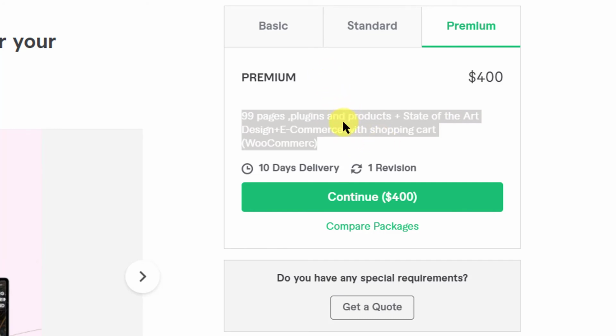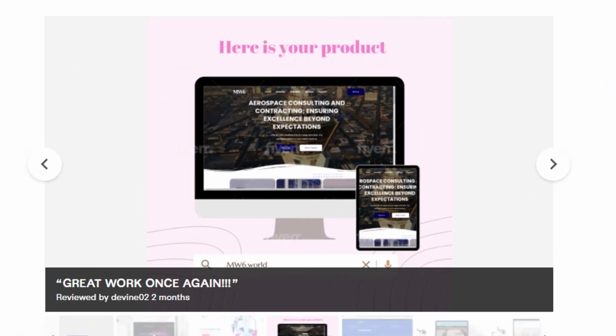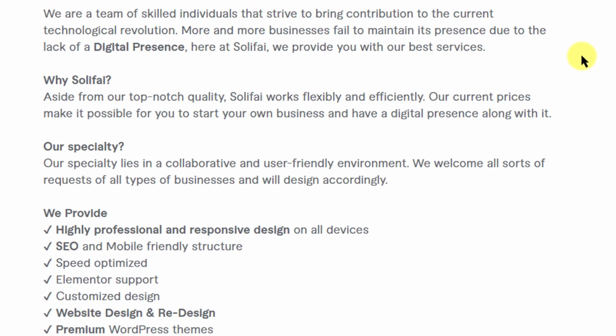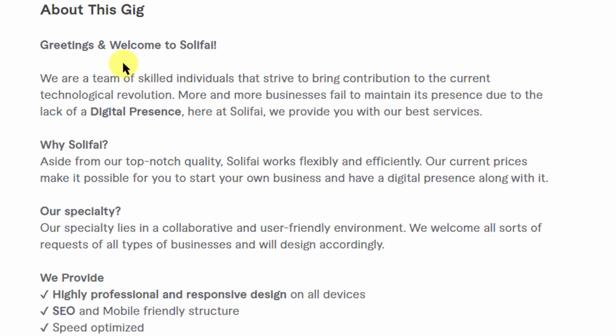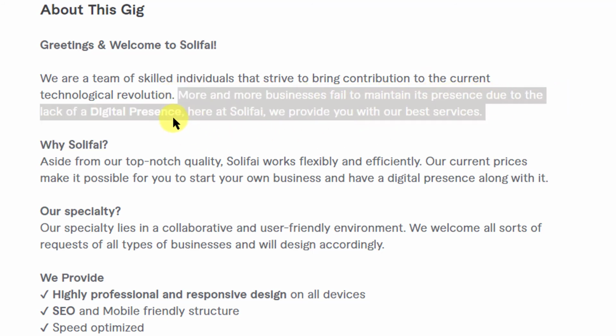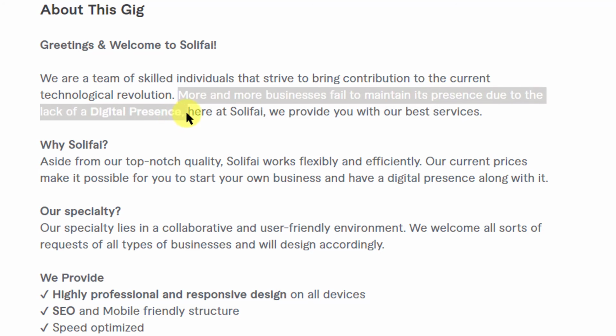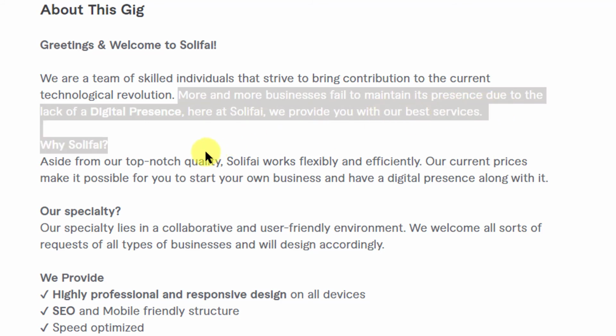So those are the different packages that he has for his gig. Now let's see the gig description. About this gig. Greetings and welcome to Solifal. That's the username actually. We are a team of skilled individuals that strive to bring contribution to the current technological revolution. More and more businesses fail to maintain their presence due to the lack of digital presence. Here at Solifal, we provide you with our best services.